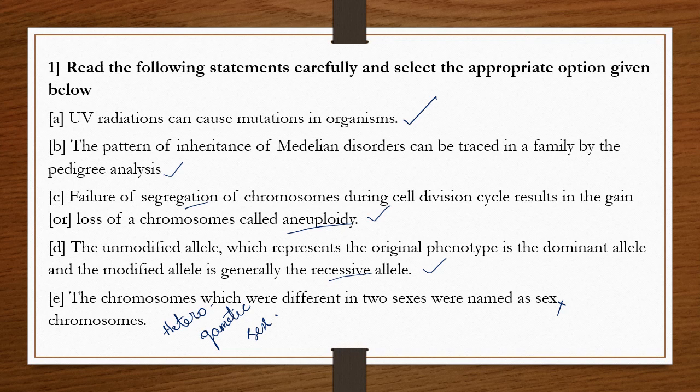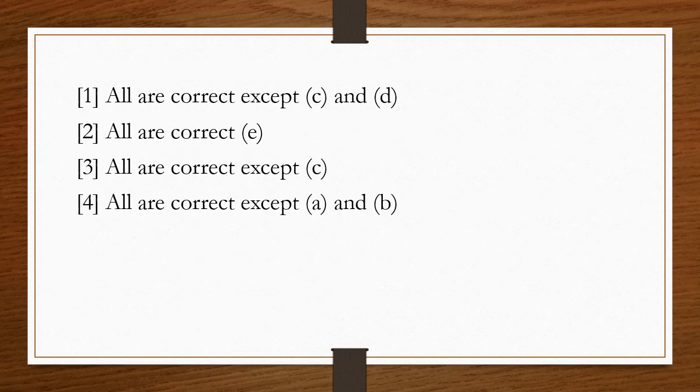Let's see the options. 1. All are correct except C and D statements. 2. All are correct except E statement. 3. All are correct except C statement. 4. All are correct except A and B statements.